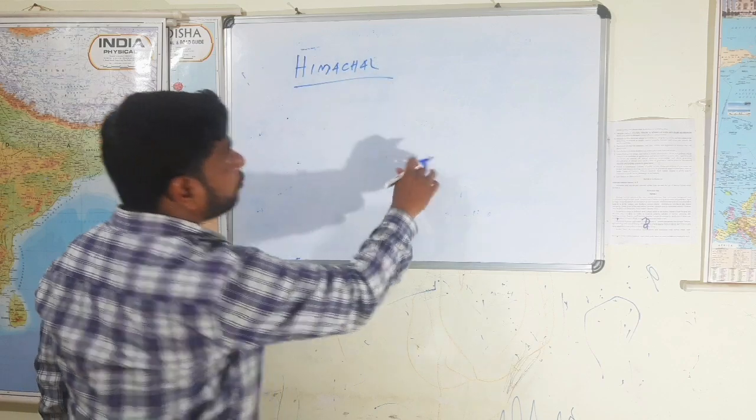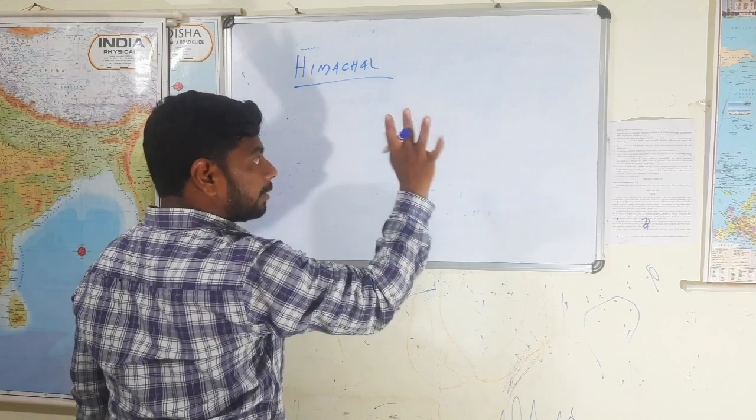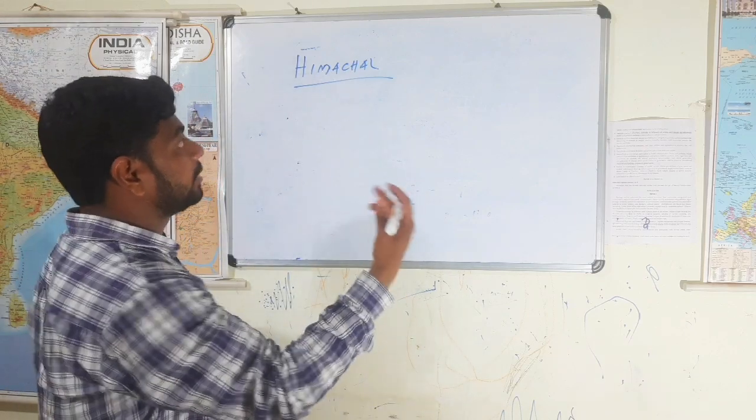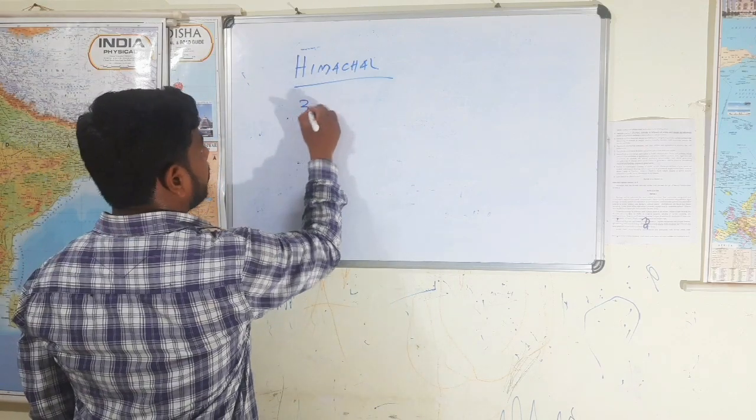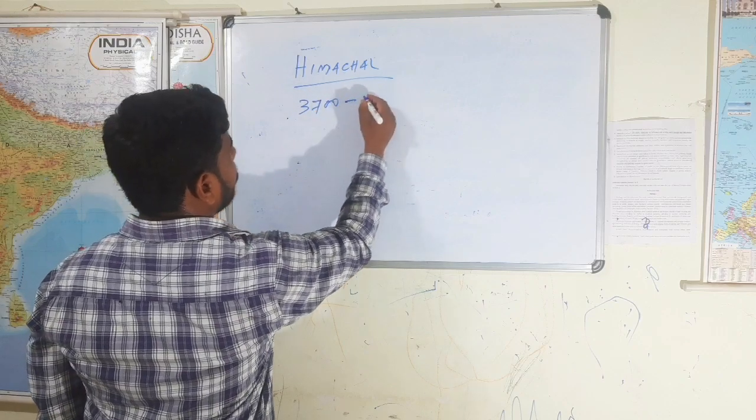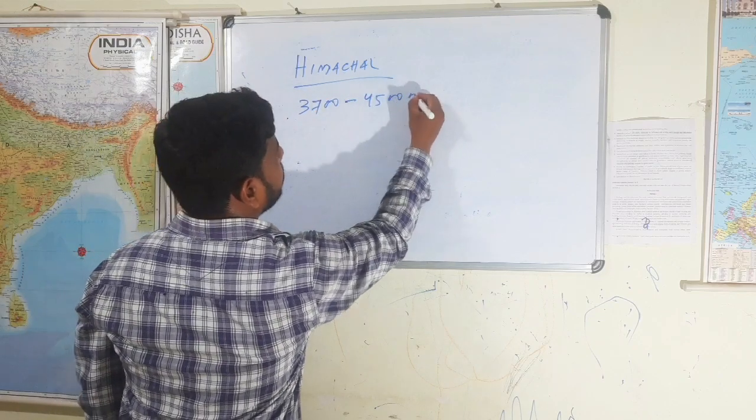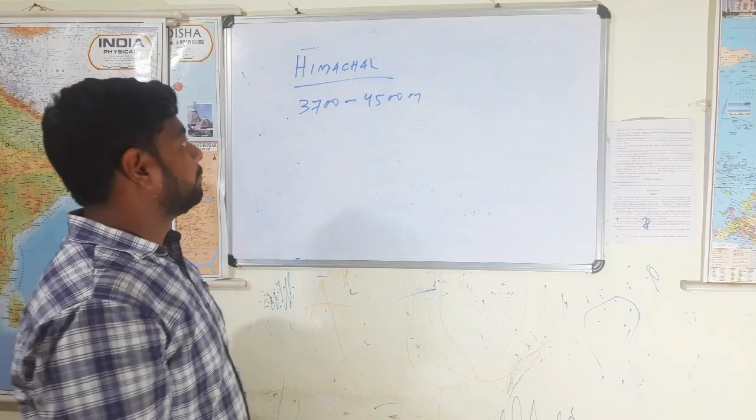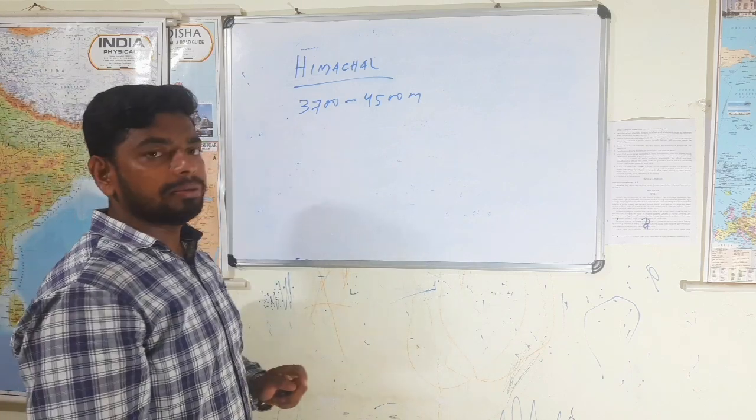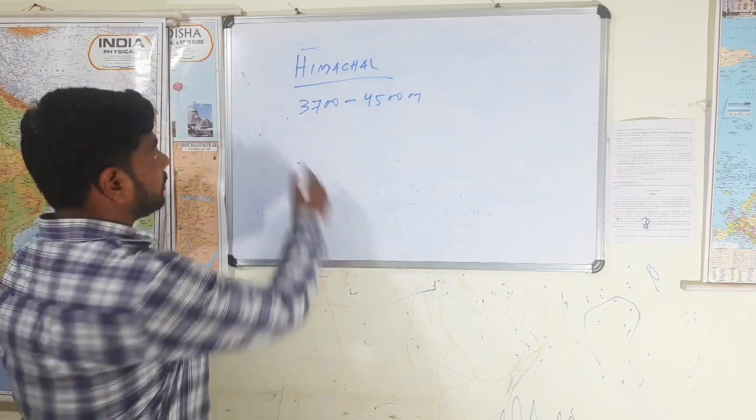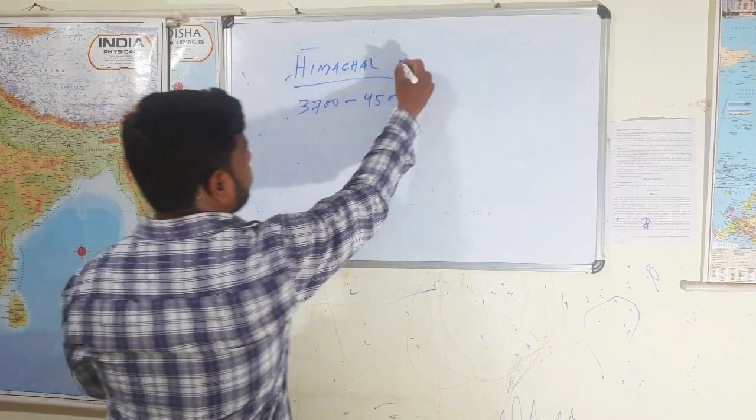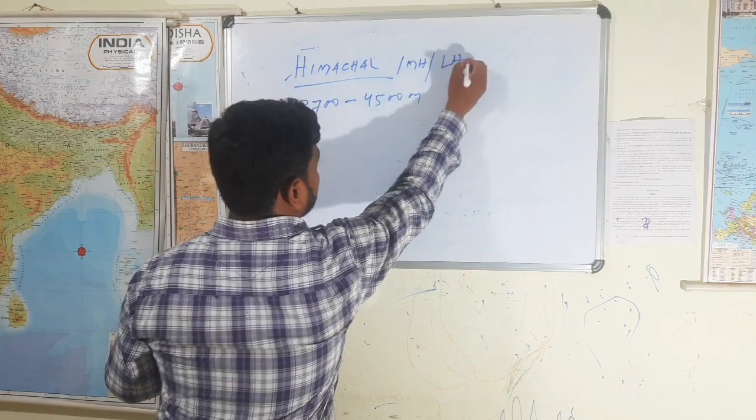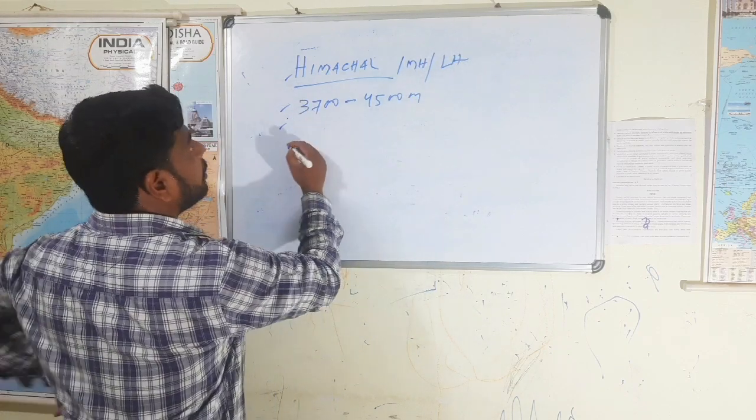It is located between Himadri and Shiwalik. In Himachal, the height is less than the Himadri. Average height is around 3,700 to 4,500 meters, unlike Himadri, which was 6,000 meters. It is also called the Middle Himalayas. It is also called the Lesser Himalayas.